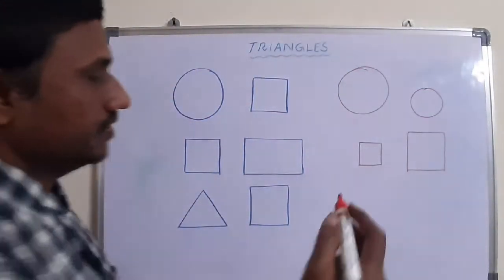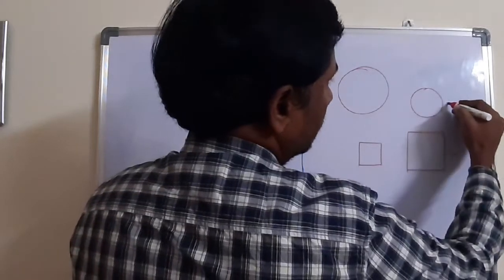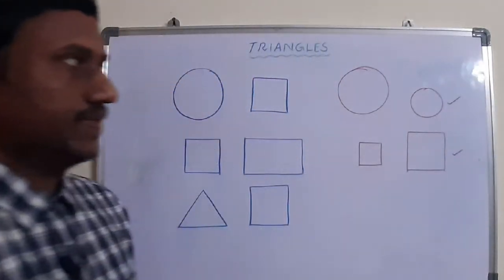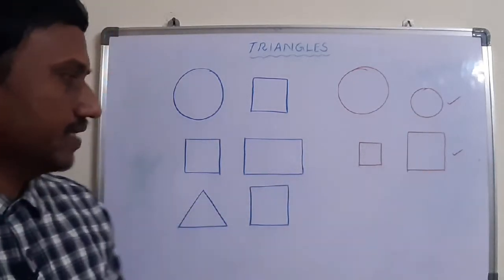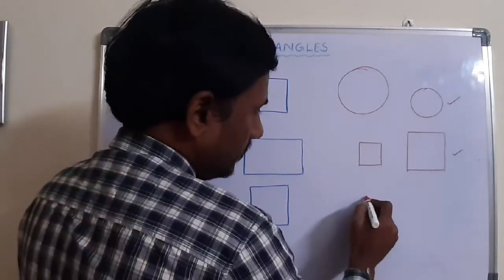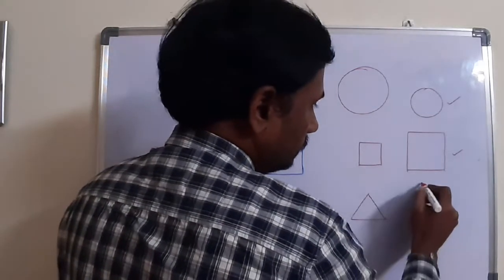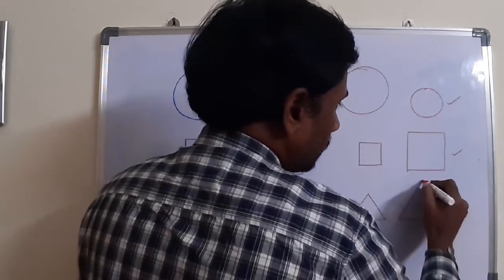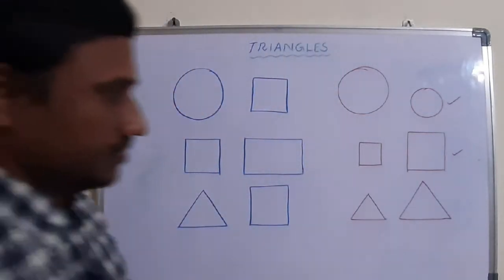Yes, now you can say these two look like the same. One is small, one is big. That means these two circles are also similar, these two squares are also similar. Suppose I take a triangle like this, now these two look like the same.